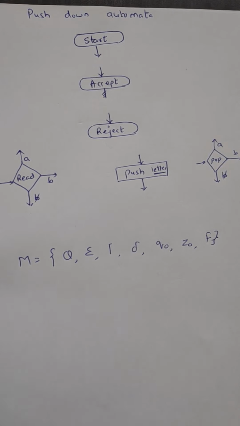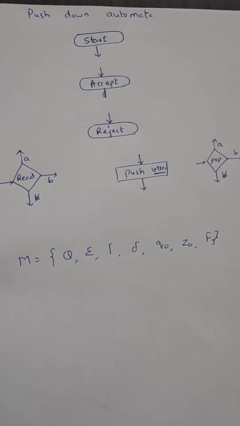So when we are developing the push down automata, there are some symbols that we will be using. Generally we draw the push down automata in the form of some flowchart. So we will require a start state, and from the start state we will be moving to some other states. Then we have an accept state, which is a final state. If the string is a valid string, we will move to the accept state, and there is an incoming transition to the accept state. When the string needs to be rejected, we will move to the reject state, reaching it through a transition.